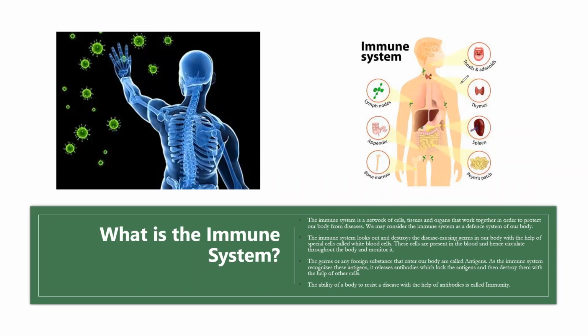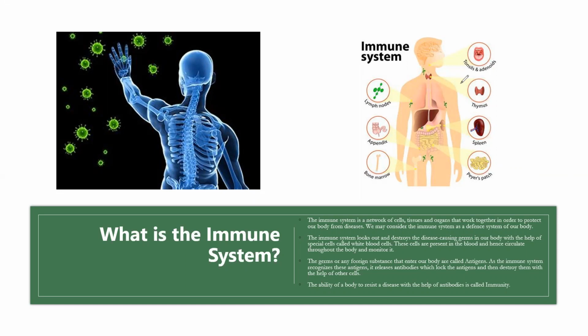It's a network of different cells, tissues and organs that work together in order to protect our body from diseases. We may consider the immune system as a defense system of our body. The immune system looks out for and destroys the disease-causing germs in our body with the help of special cells, and those cells are white blood cells. These cells are present in blood and hence circulate throughout the body and monitor it.